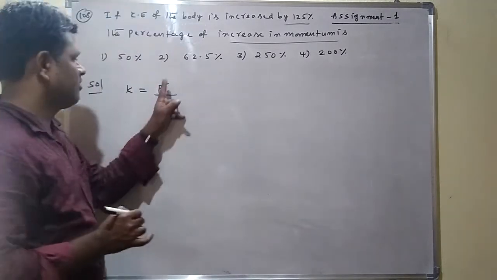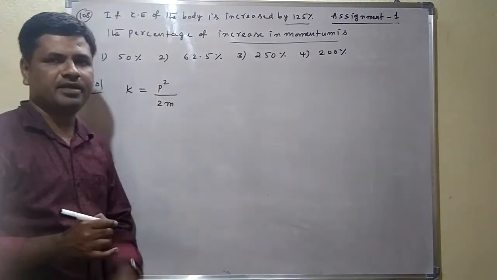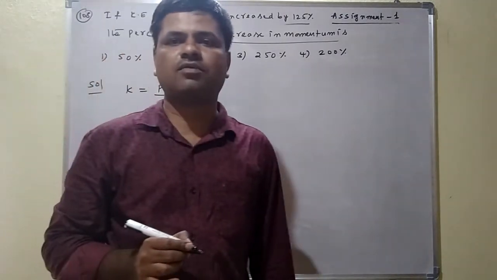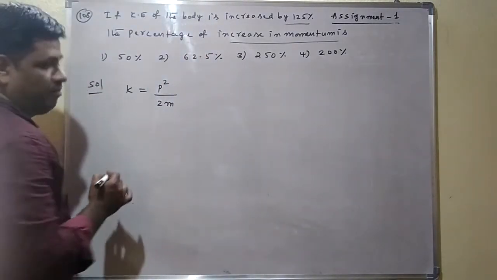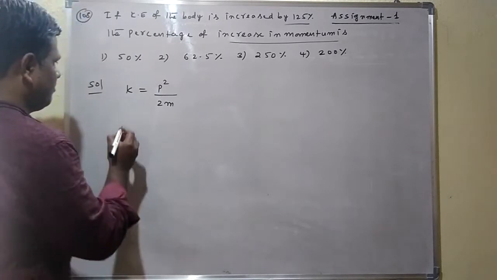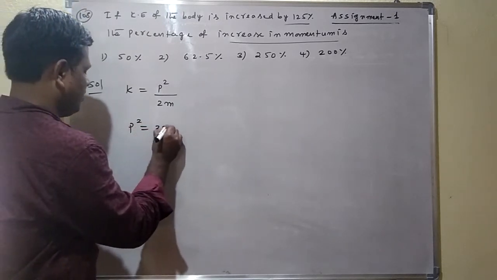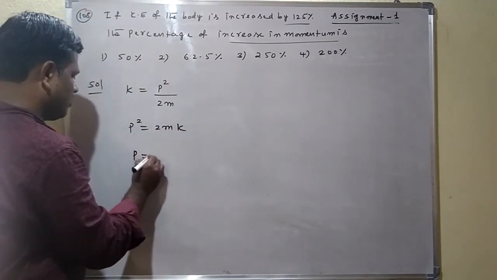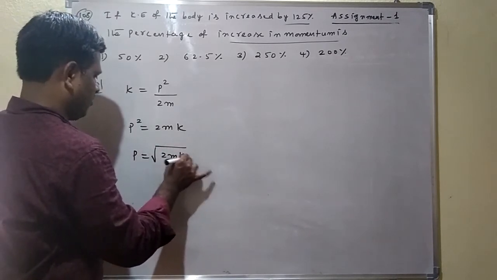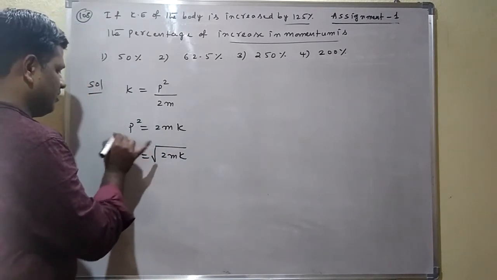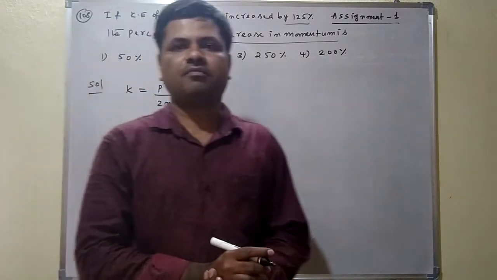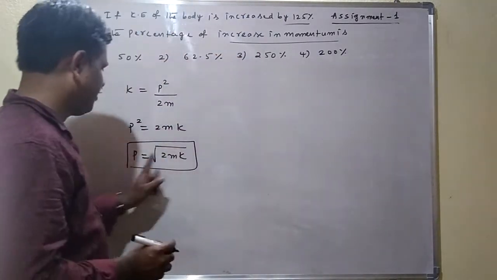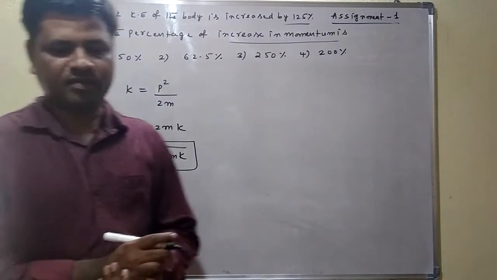Now, this is called the relation between kinetic energy and momentum of the body. K is equal to P square by 2m. From this, P square is equal to 2m into K. Here P is equal to under root of 2mK. This is what we are getting as the momentum. Here P is the initial momentum, K is the initial kinetic energy.